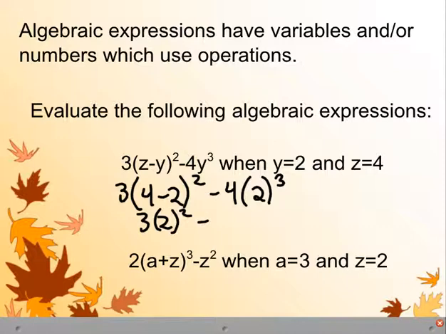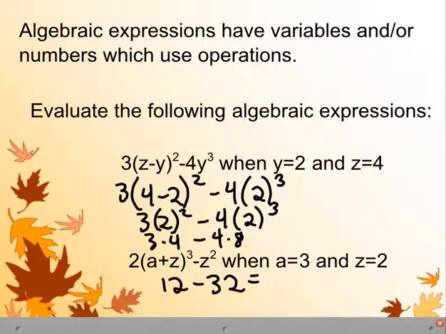And we can also continue writing down the expression. We can continue with the exponents to say 2 squared is 4, so we have 3 times 4, minus 4 times 2 cubed. 2 cubed is 8, so we have 4 times 8. So 3 times 4 is 12, minus 32 is negative 20. Okay, and if you want to try the bottom one, the answer to that I believe is 246. So check your work when you're done if you want to try that bottom one.